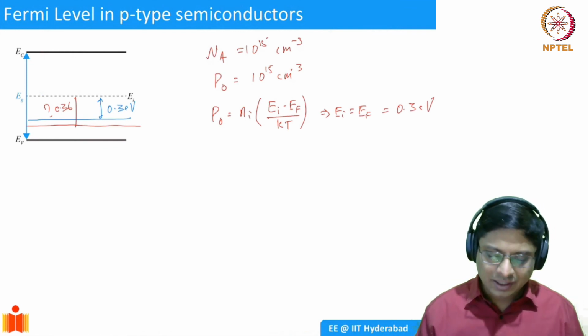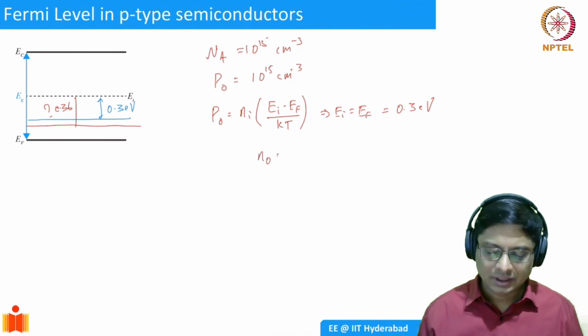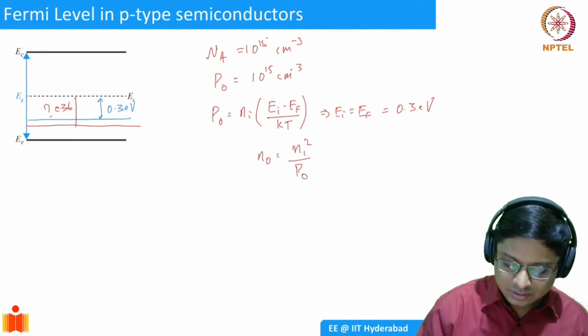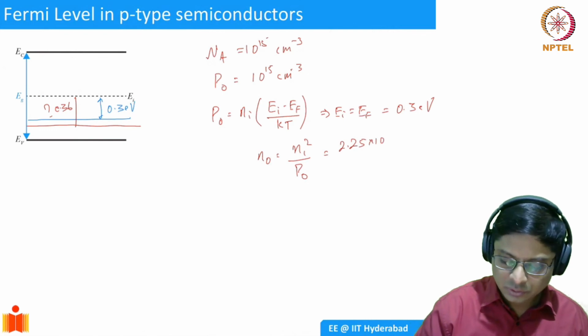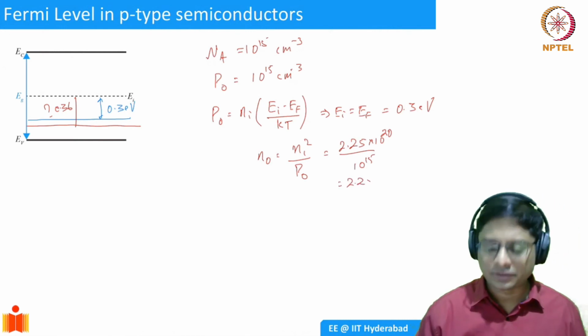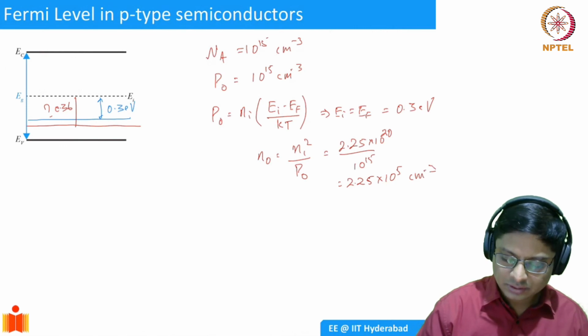And once you know p0, what is the electron concentration? n0 is going to be ni squared by p0. That's going to be 2.25 into 10 to the power 20 divided by 10 to the power 15, which is 2.25 into 10 to the power 5 per centimeter cube.